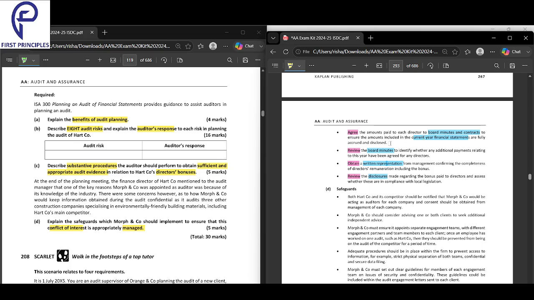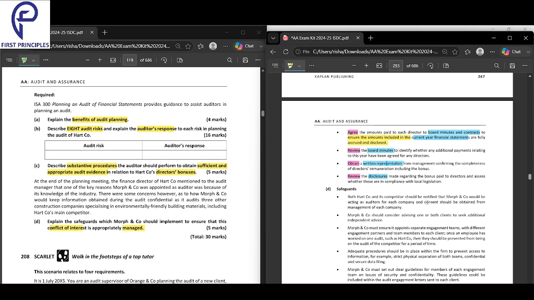To ensure that the amounts that have been paid are the correct amounts. Why are you doing all this? Just to ensure that the amounts that have been paid are the correct amounts.